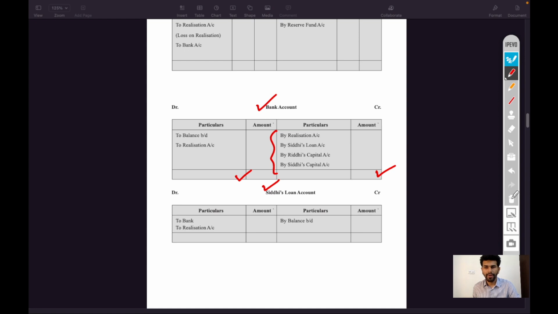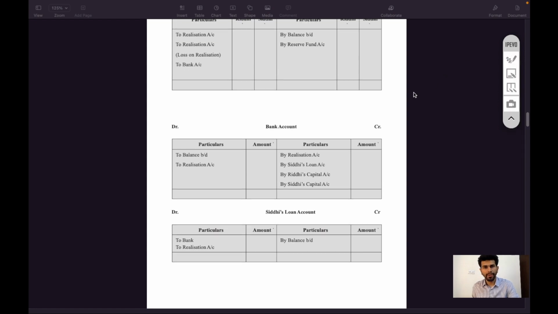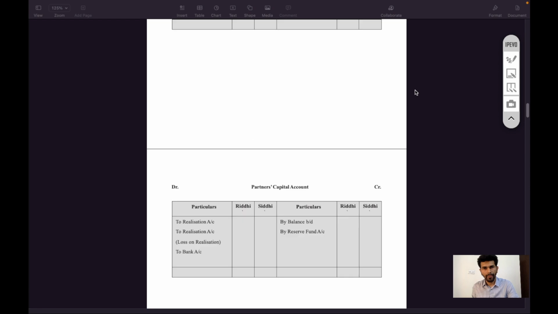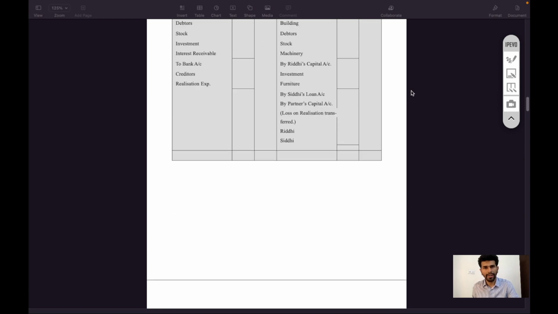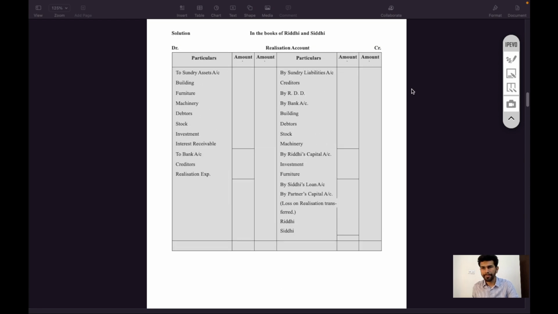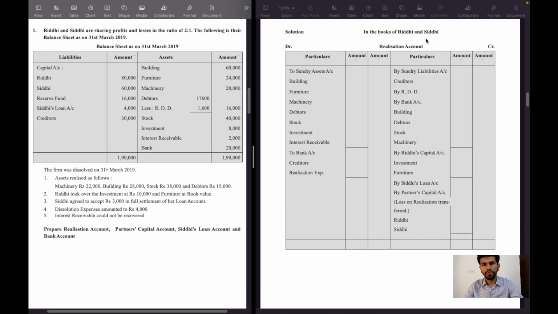It means the debit side and credit side of bank account will be the same, and final settlement of books of accounts. So let's start with the question and record all the assets on realization account debit side. So in the books of Riddhi and Siddhi, realization account debit side and credit side.